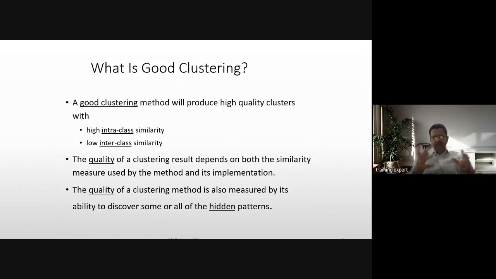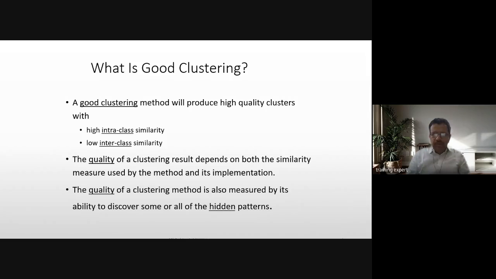So what is a good clustering? A good clustering method produces high quality clusters with high intra-class similarity. Within the class, similarity would be high, and low inter-class. So one cluster would be different from another cluster. Their features will not match, right? So their similarity between the inter-class is low. When these two features are there, it is said to be a good clustering.